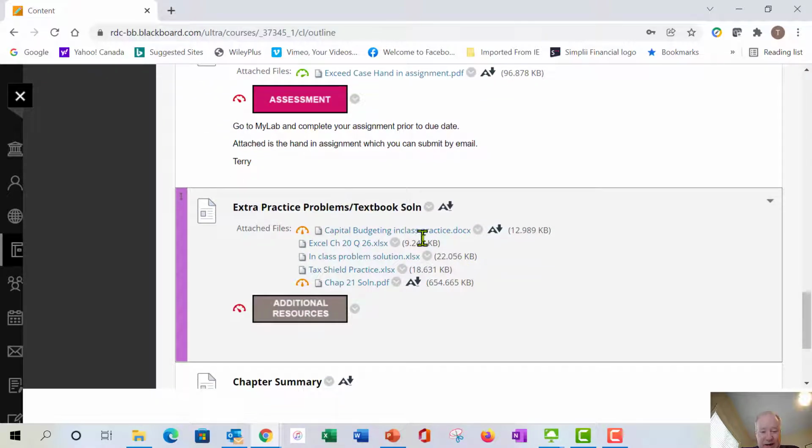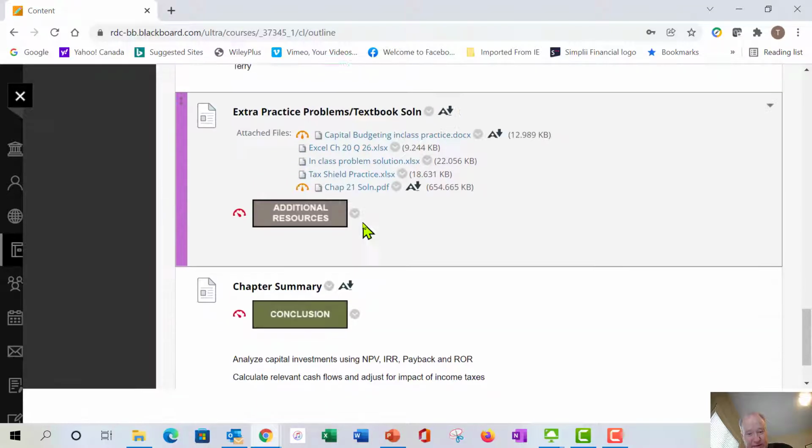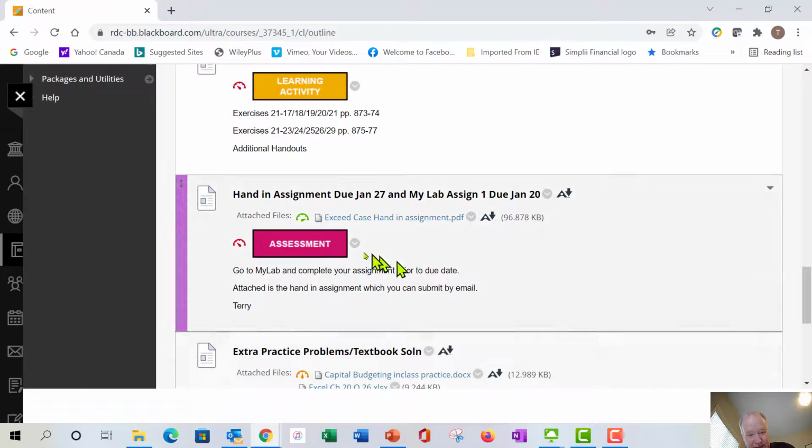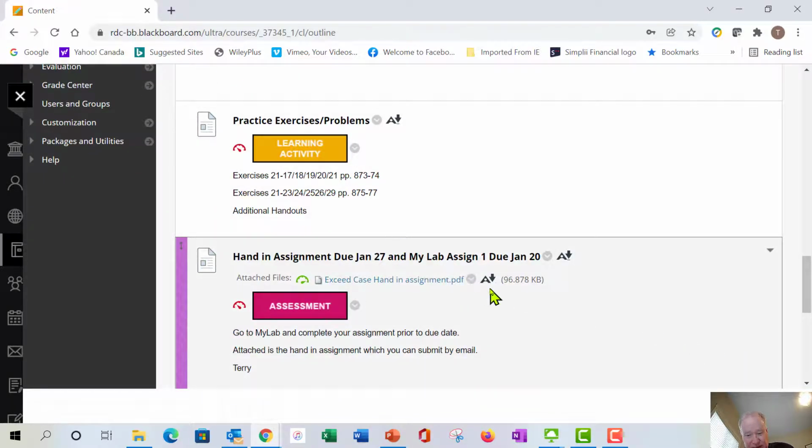So there are some extra practice problems here, and the textbook solutions that aren't assigned, so you will find those here. There's your Excel, capital budgeting, and there are the solutions for the chapter. For the things that aren't assigned, you want to do some practice problems, and you've got the solutions there in the chapter summary. Okay, so there's a hand-in assignment, and in addition to that, there is a MyLab assignment due.